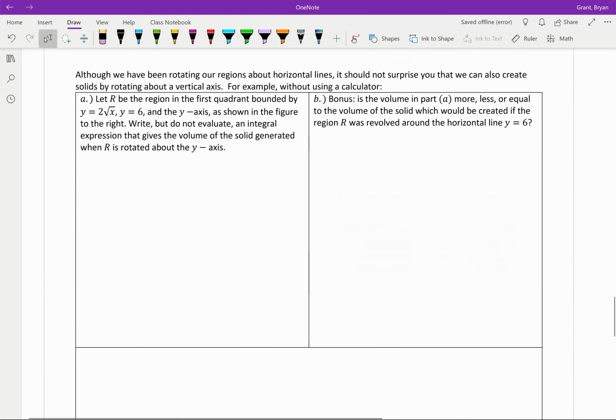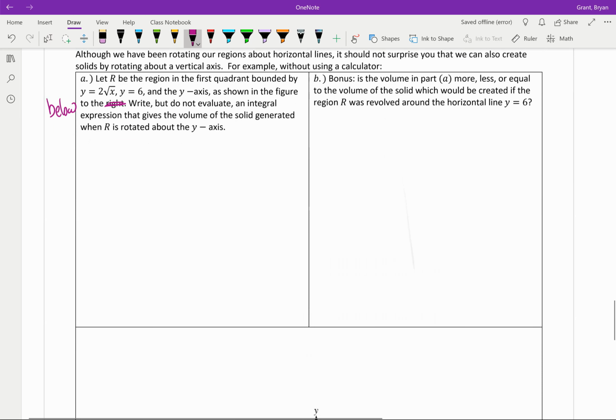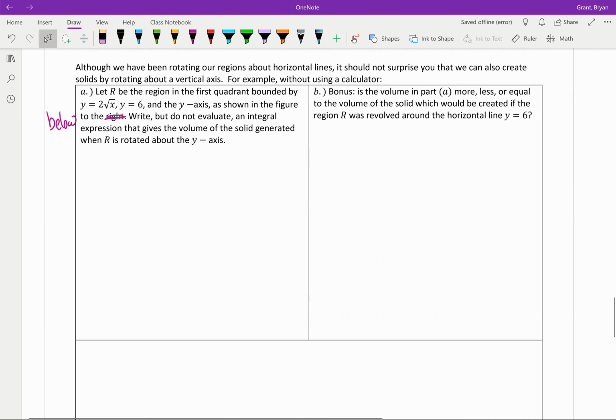Last one. Alright, we've been rotating our regions about horizontal lines, but of course when we did cross sections we could go perpendicular to the y-axis, so it shouldn't shock you that we can revolve this around the y-axis as well. So let R be the region in the first quadrant bounded by all this stuff as shown in the figure to the right. Oops, nope, not to the right. This is the figure below because I see it down there.